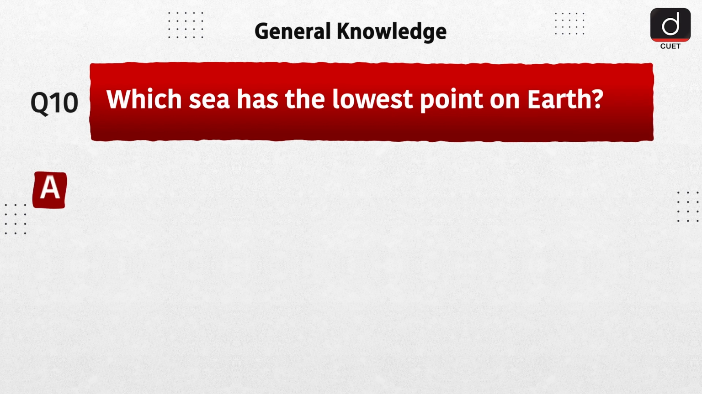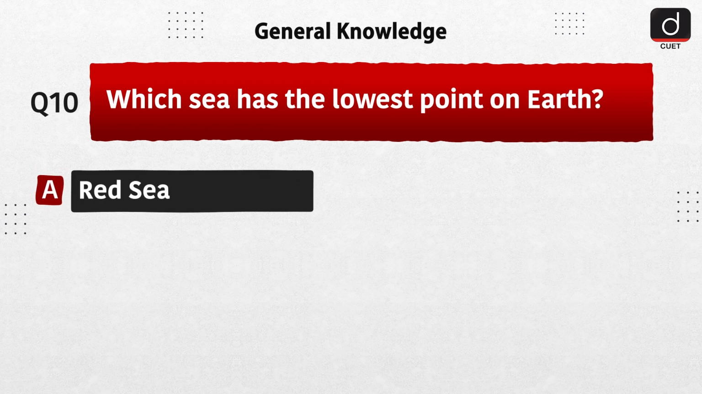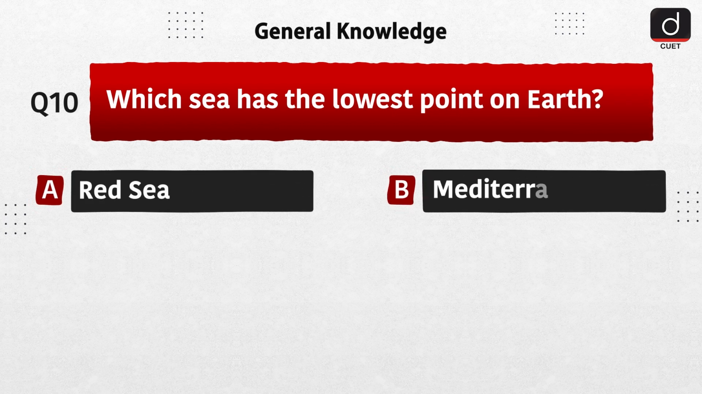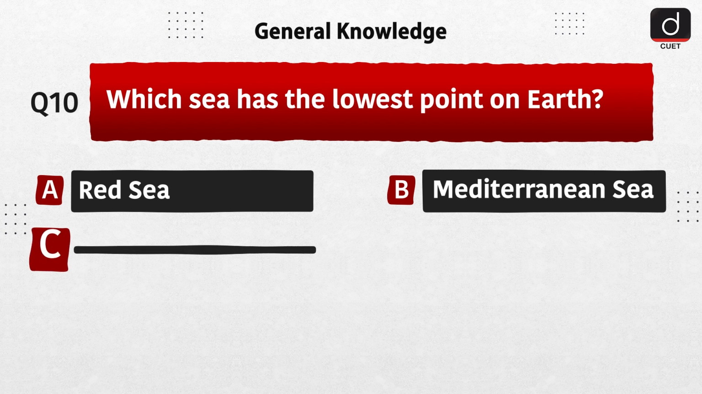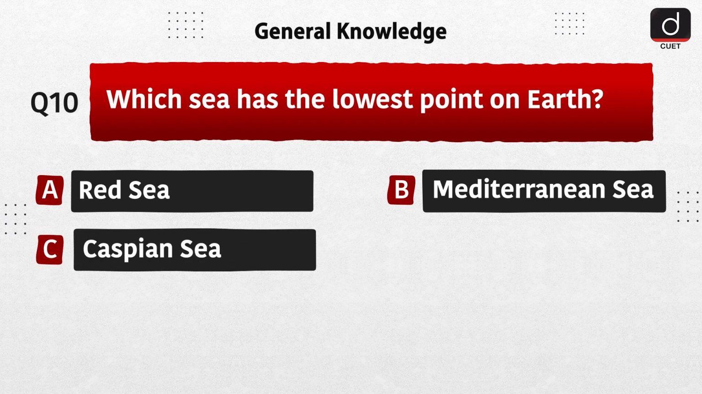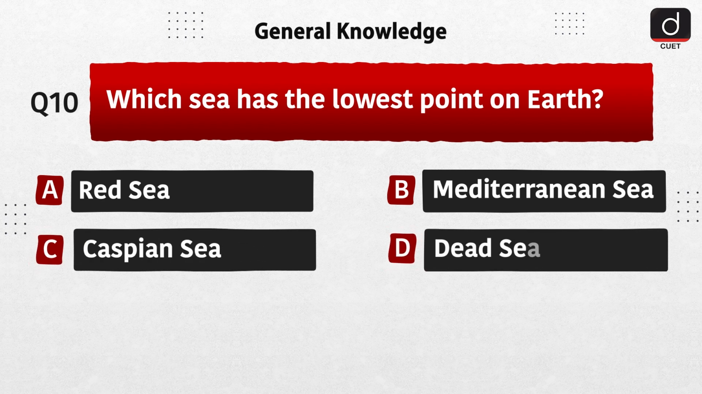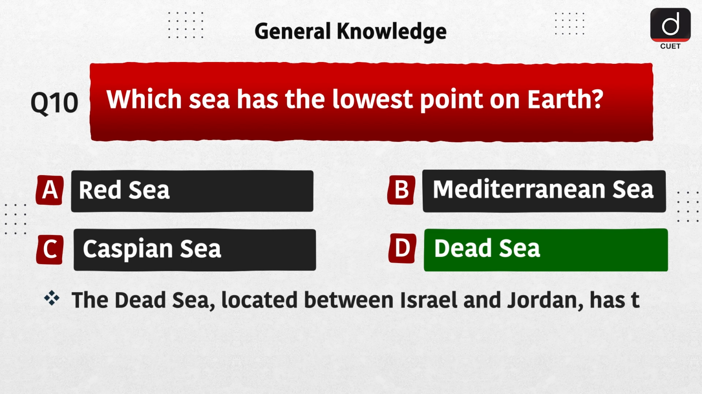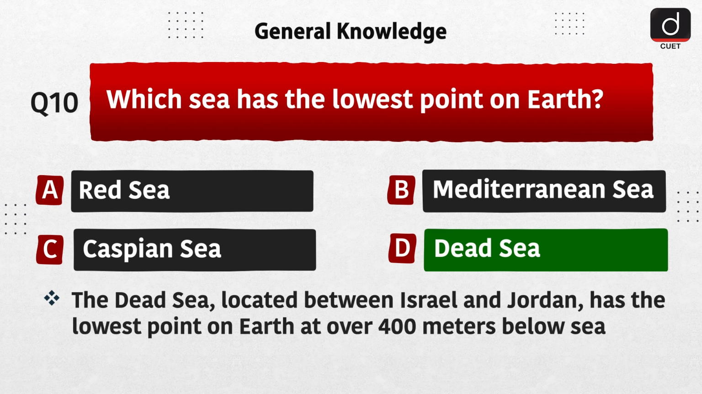Last question is, which sea has the lowest point on Earth? Option A, Red Sea. Option B, Mediterranean Sea. Option C, Caspian Sea. Option D, Dead Sea. The correct answer is option D, Dead Sea. The Dead Sea, located between Israel and Jordan, has the lowest point on Earth at over 400 meters below sea level.